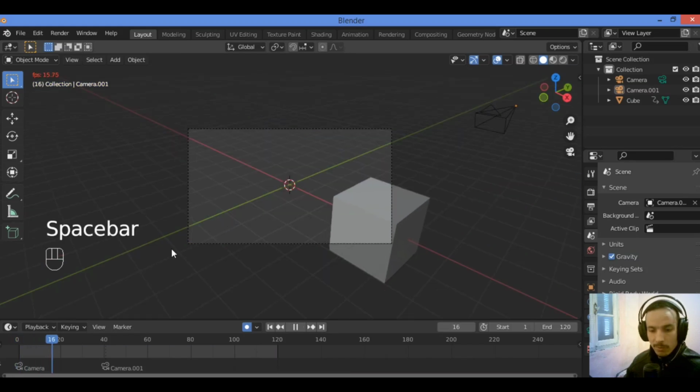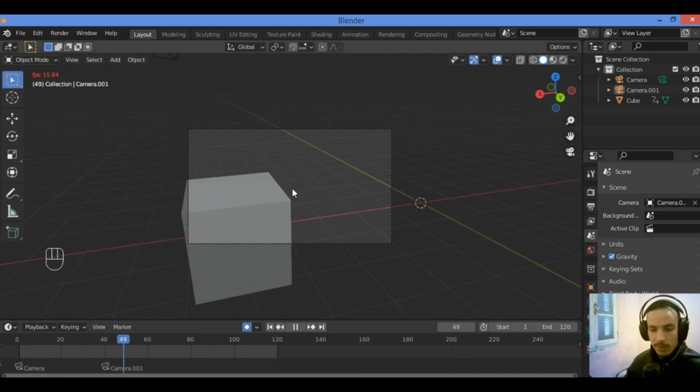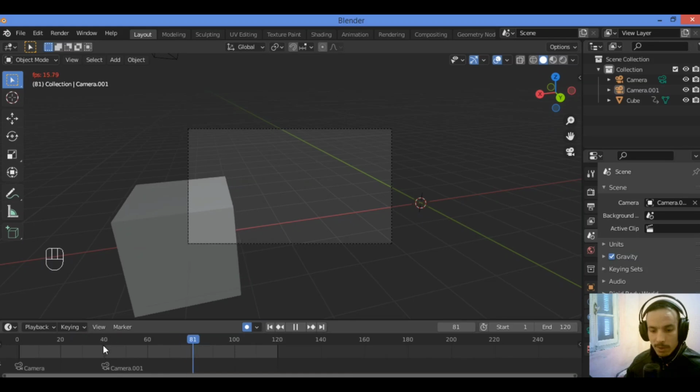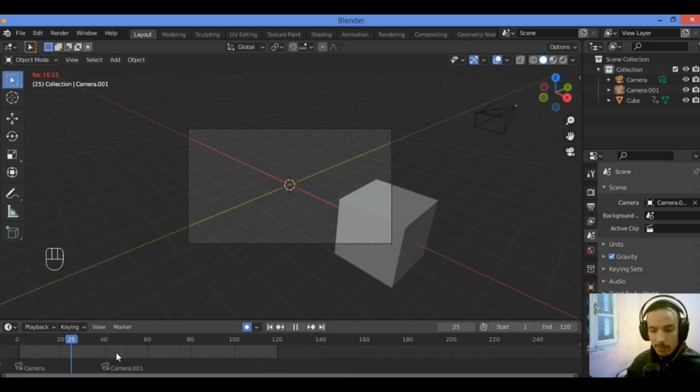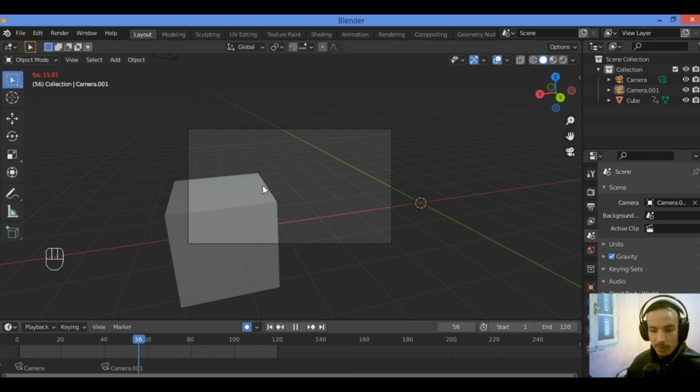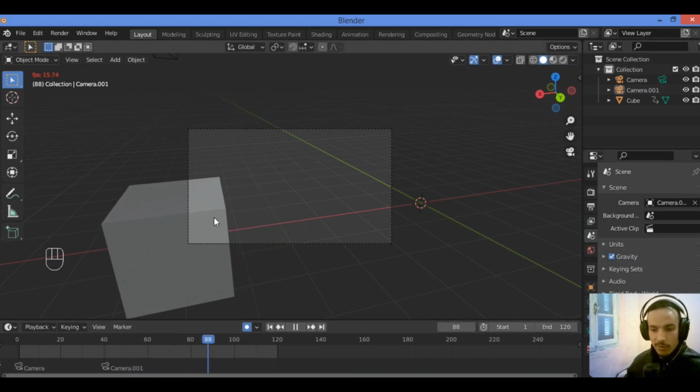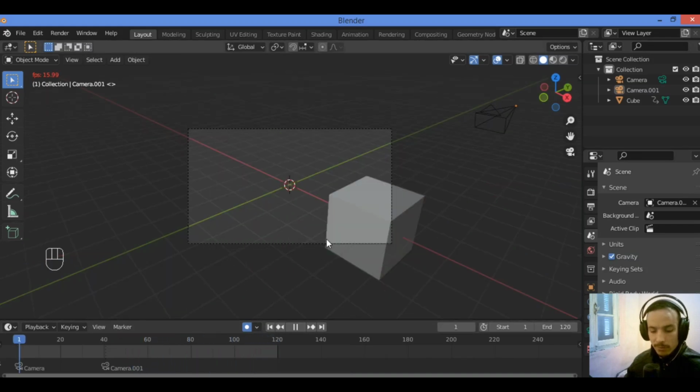So let's play animation, and you can see that the first camera is active, and after 14 seconds, after this time, you can see that the second camera is active as shown in our tutorial.